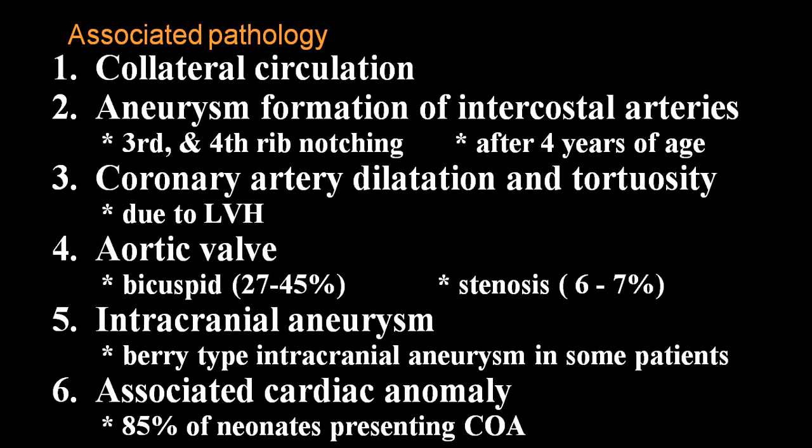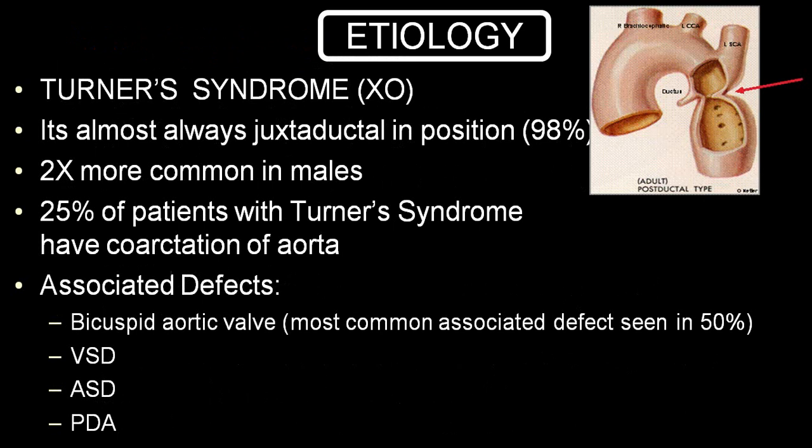Intracranial aneurysm will be very frequently present, called Berry aneurysm, and it can be associated with other cardiac anomalies like VSD, ASD, PDA or aortic stenosis. Those are the common anomalies. So these are some of the associated pathophysiology which you can come across.